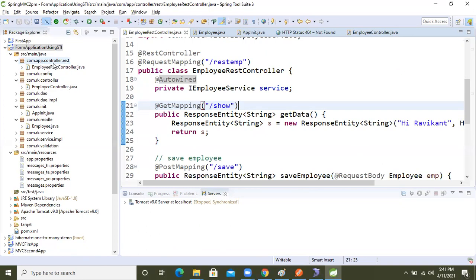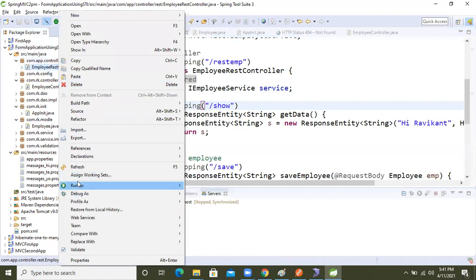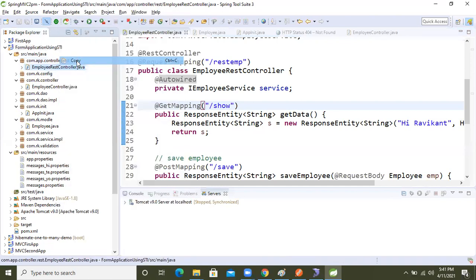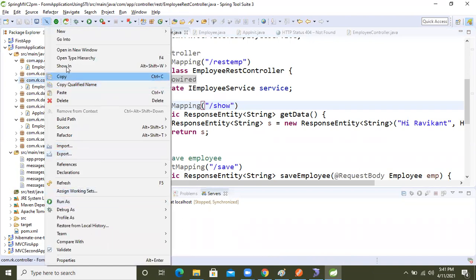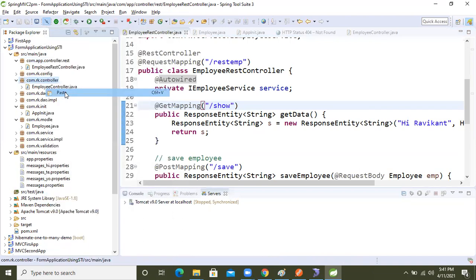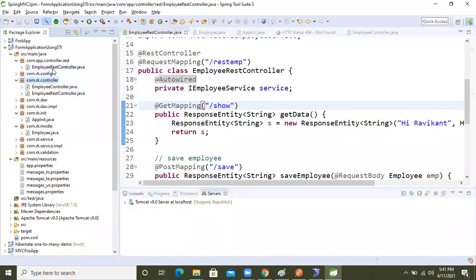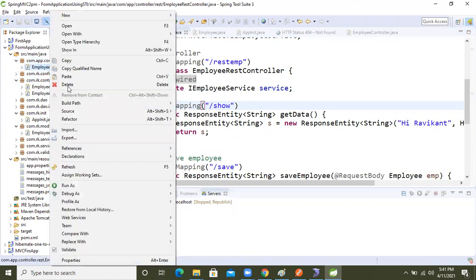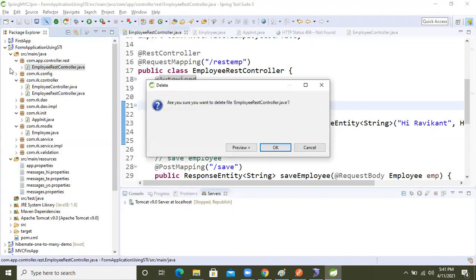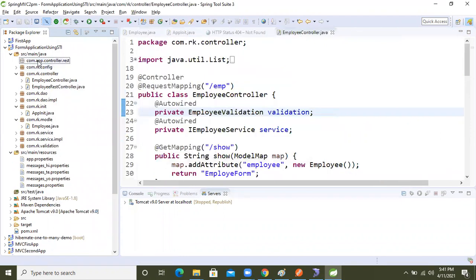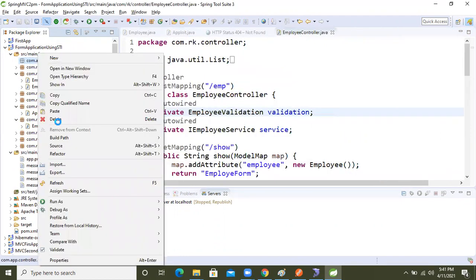Why are we writing it already? Okay, I'm just copying the same class. I'm copying this one, and the controller package is already there, right? Why do we need another? Our mind is not working here. Paste it inside this one, and there is no need, delete this package and folder. Sometimes these things happen, guys, don't worry.